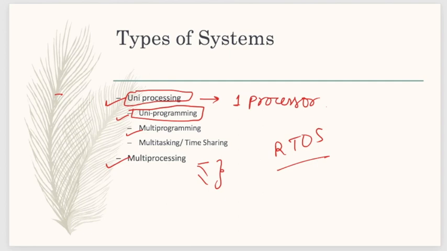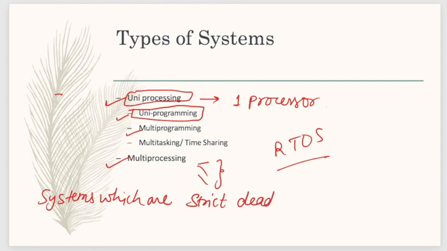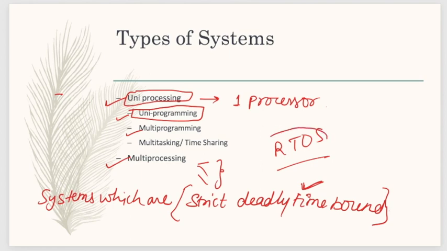The systems which are strictly, deadly time bound. What it means is, if the time bound is given, it should be followed very strictly. It means even microseconds or nanoseconds will be counted here. That is why it is called a real-time operating system.